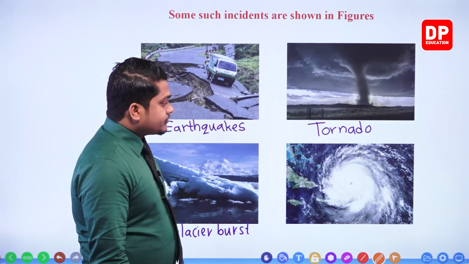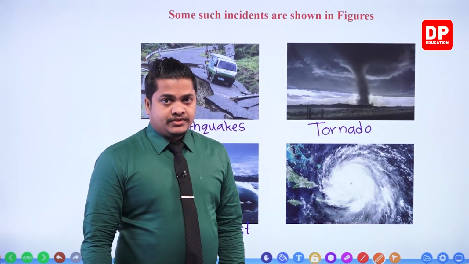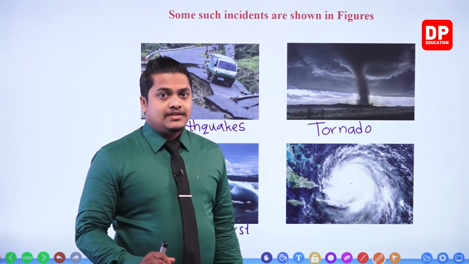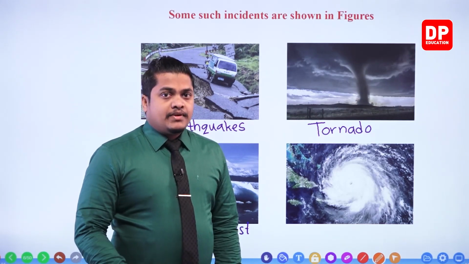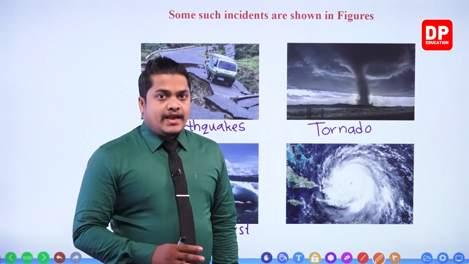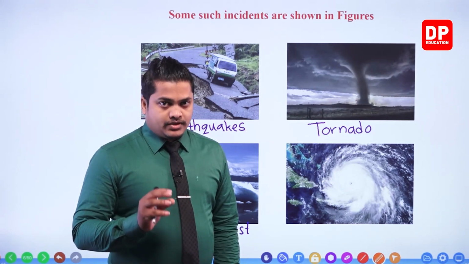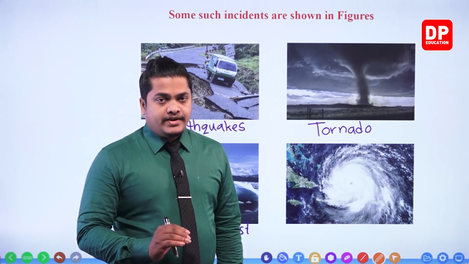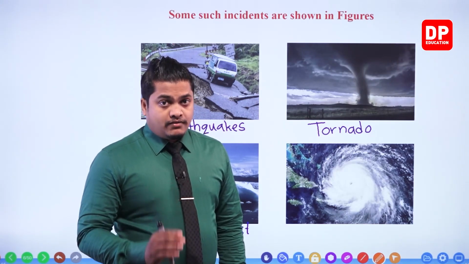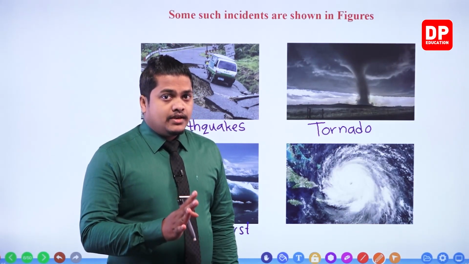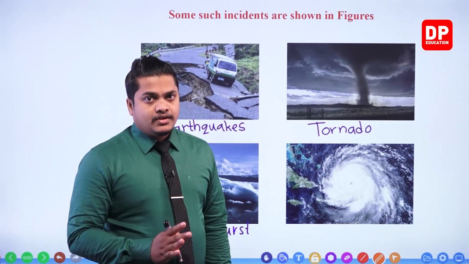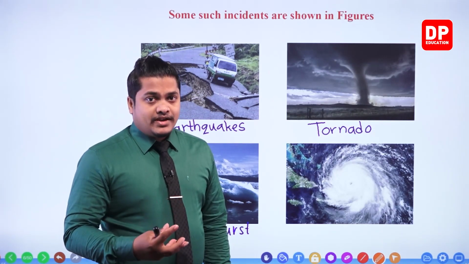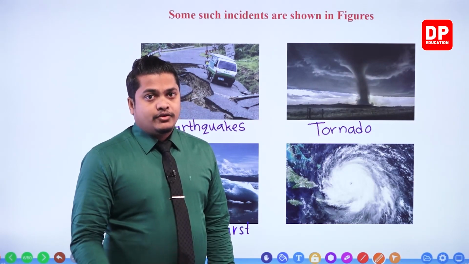Then in here, this is a figure of a typhoon. Now typhoon is also similar to the cyclones, my dear children. The same thing is going to happen, right? But the specialty here is that according to the area in which the cyclone is going to occur, we are given certain names, right? Especially this kind of one is referred to as a typhoon, related to the area which the cyclone is going to spread. So we'll be learning about the typhoons and the cyclones in detail when you go further with the lesson.